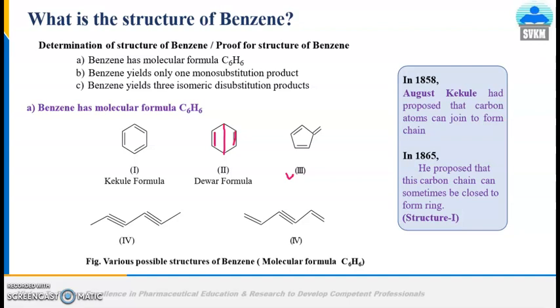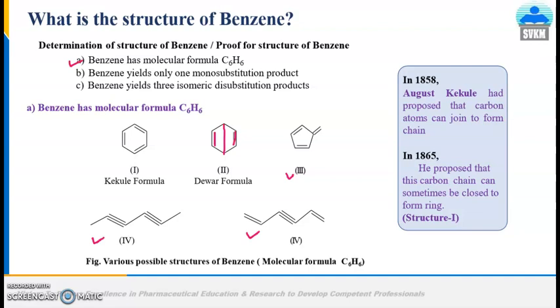Again, aliphatic open chain compounds are also possible. This is a triple bond containing structure. This is the combination of double bond and triple bond. So these are the representative structures which are possible for the molecular formula C6H6, that is benzene. Now we are going to compare the practical observation with the theoretical three facts. Benzene has molecular formula C6H6, and we have proposed these structures.